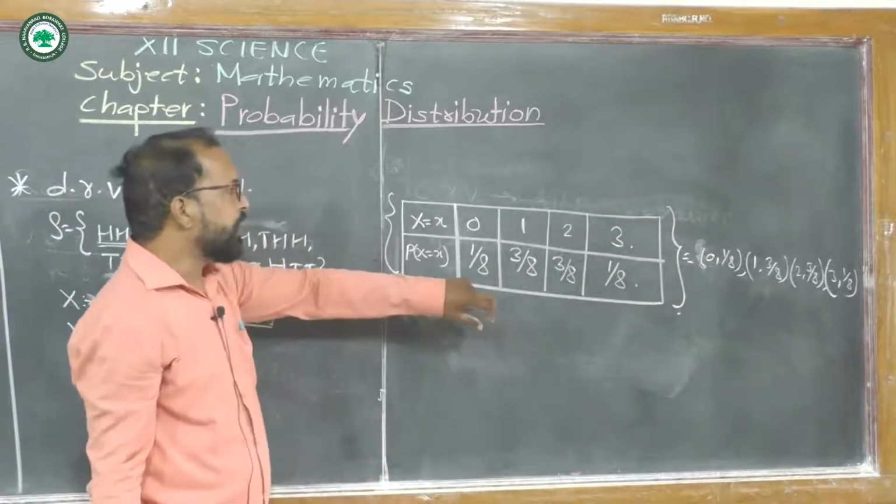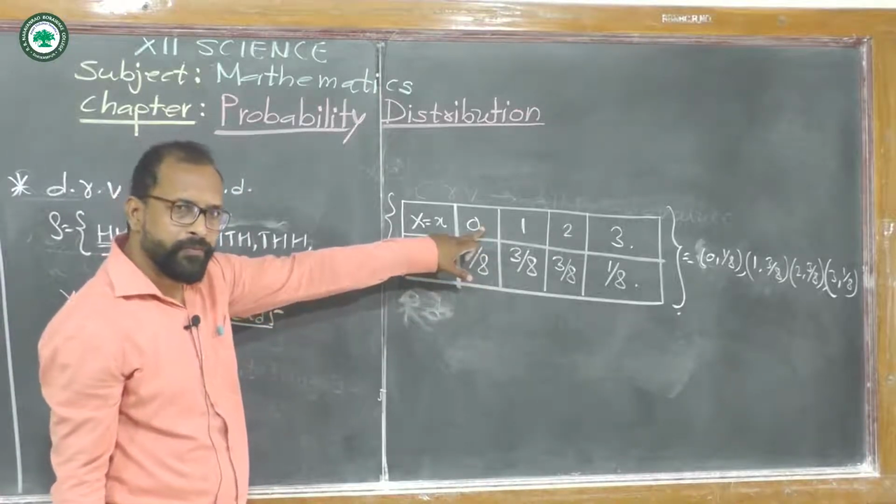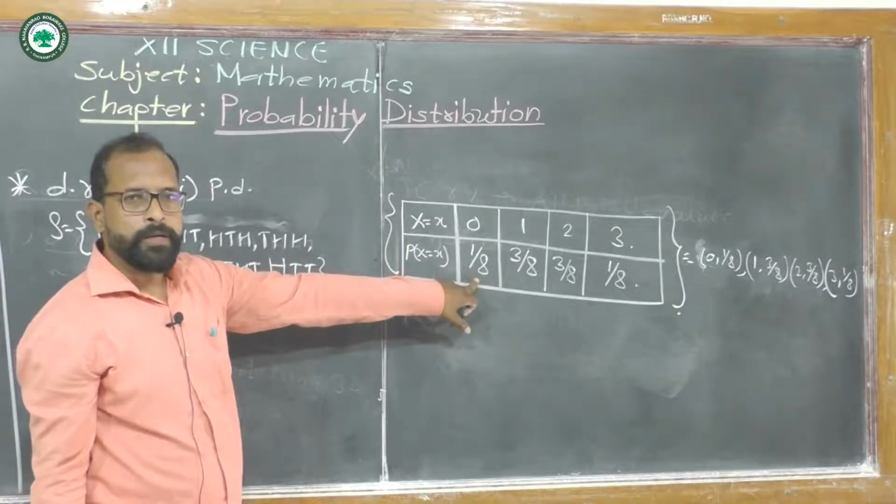That is an ordered pair whose first element is a value of the random variable and second element is the corresponding probability.